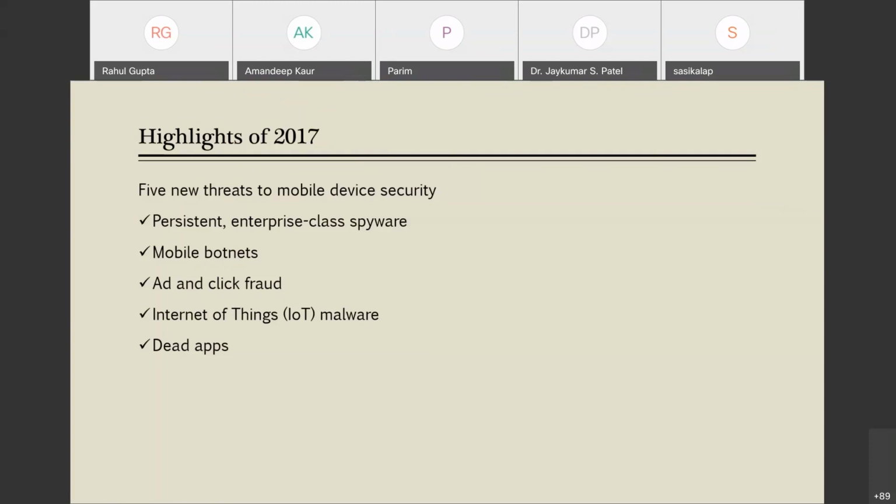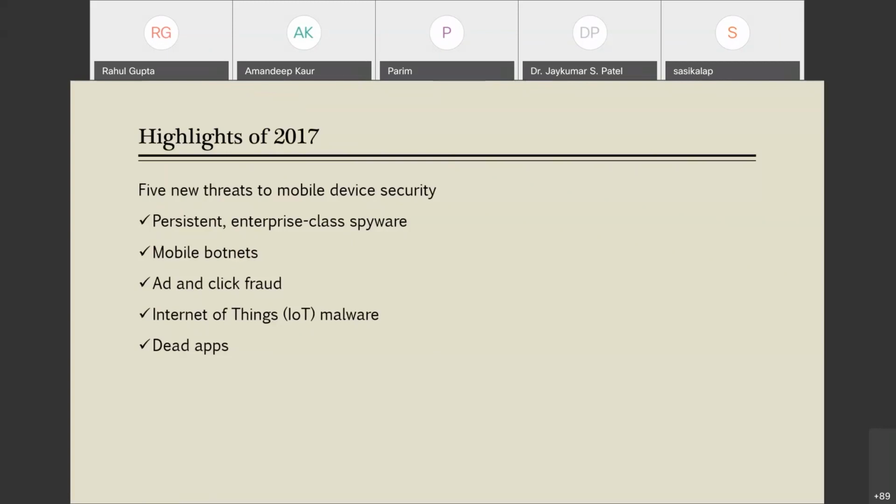Now, next is IoT based malwares. This IoT based malware is still in its infancy, still it is growing, but it hasn't stopped malware authors from jumping into this realm. So, this is also a growing area of malware attacks. Now, next is dead apps.